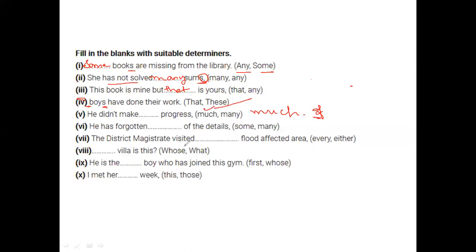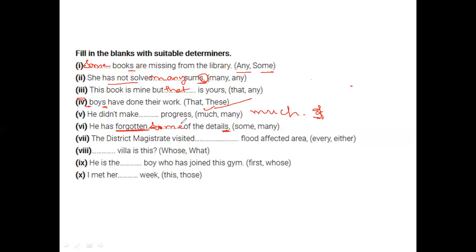He has forgotten dash of details. The details. He has forgotten. This is tricky. What do you think? Here, this won't suffice. We'll have to see this. Yeah, come on. All right. Good. So this will be some of the details.